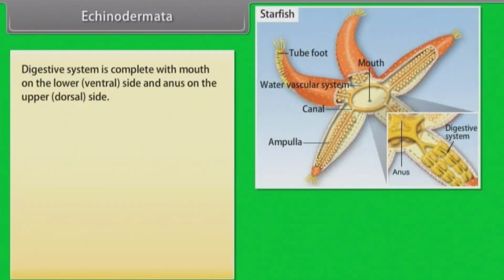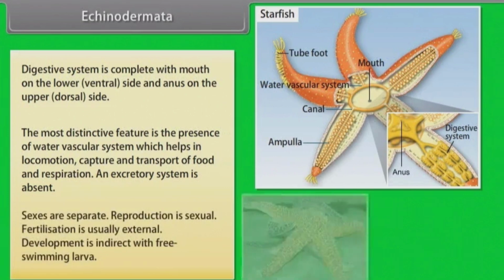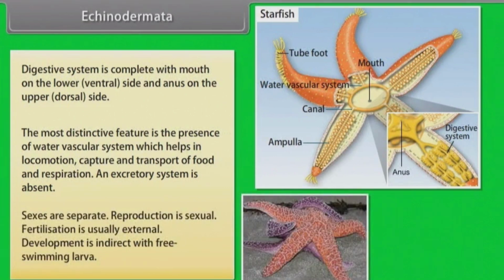Digestive system is complete with mouth on the lower ventral side and anus on the upper dorsal side. The most distinctive feature is the presence of water vascular system, which helps in locomotion, capture, and transport of food and respiration. An excretory system is absent. Sexes are separate. Reproduction is sexual.